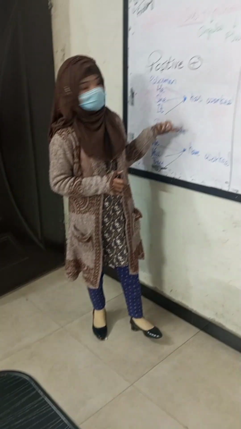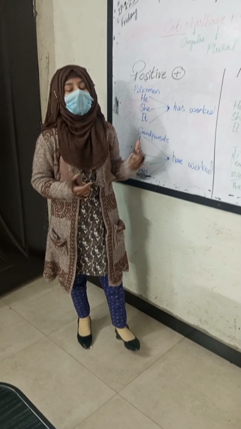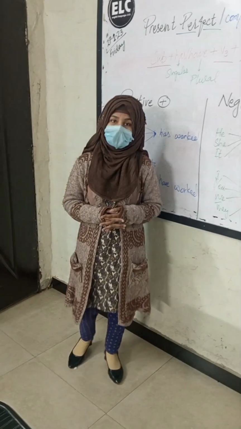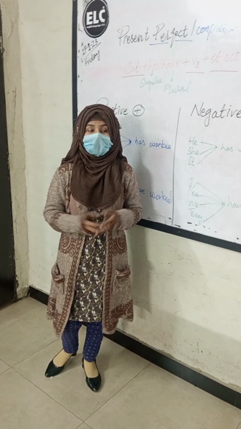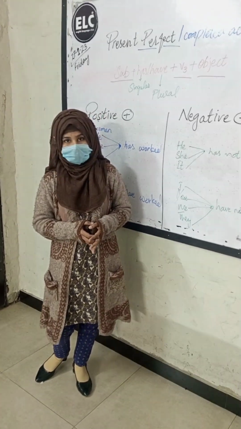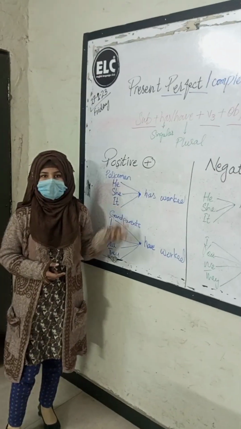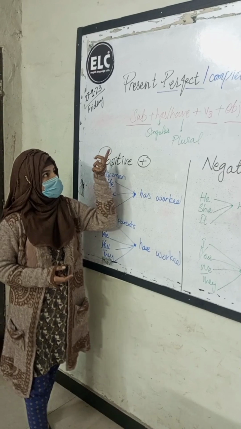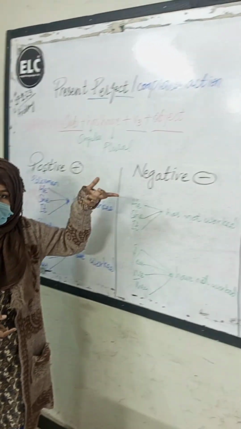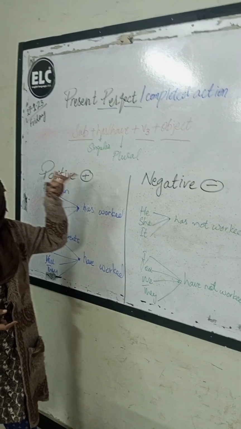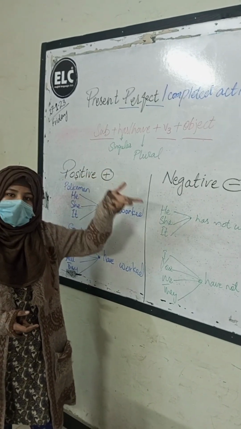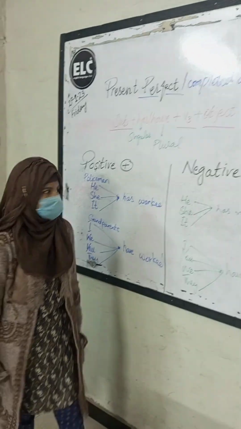But first, I'll tell you the structure of present perfect, how you can make a sentence with the help of present perfect, and what kind of helping verbs and subjects you use in it. First, I will tell you the formula of the structure of present perfect. First, you use the subject, and because it is present perfect, you use has or have, the third form of the verb, and then the object, same as other sentences.